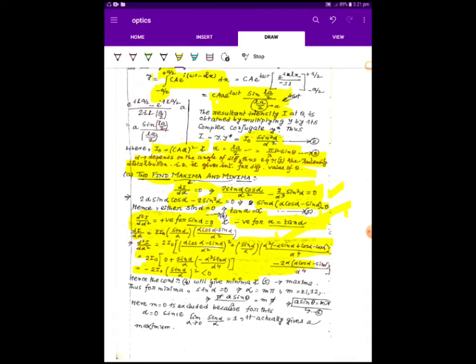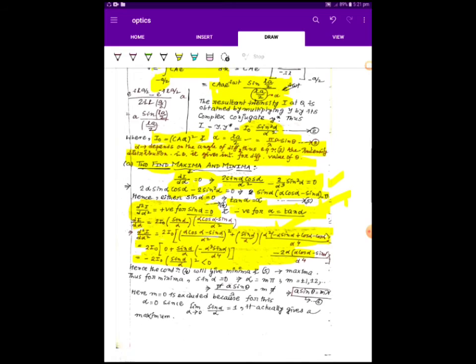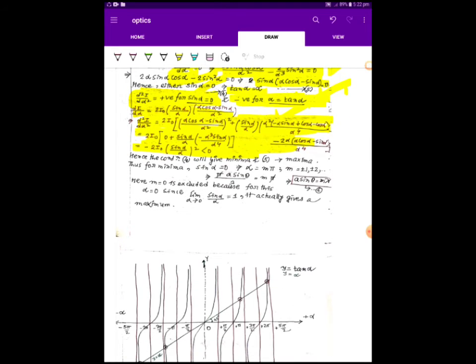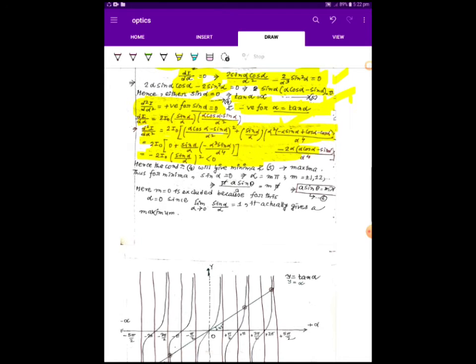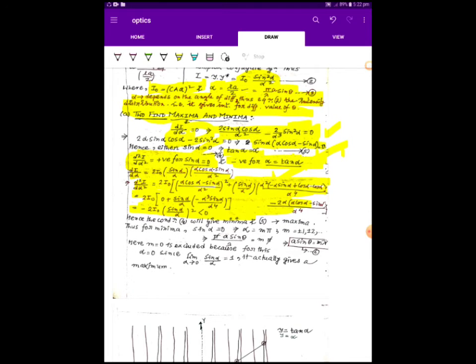Now, if sin alpha is equal to 0, then alpha will be m pi, where m is plus minus 1, plus minus 2, etc. And pi A sin theta by lambda is simply equal to m pi. Since alpha equals m pi, alpha is equal to pi A sin theta by lambda.